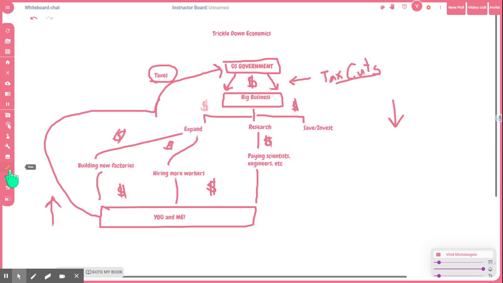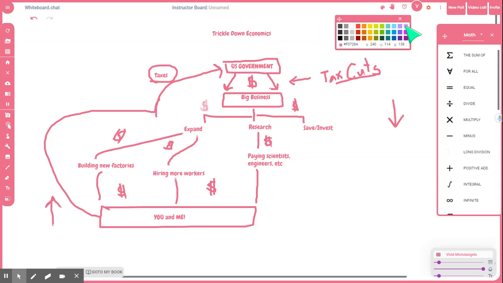So another problem is, I really don't know how to change the color here. I'm going to look back later and be like, oh, I was so silly. It was so easy to do. Ha, there it is. Okay.